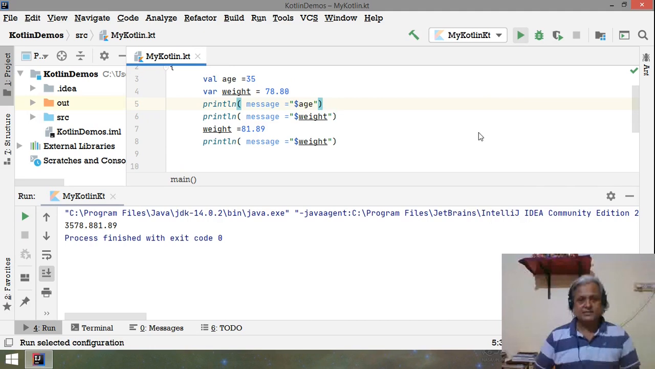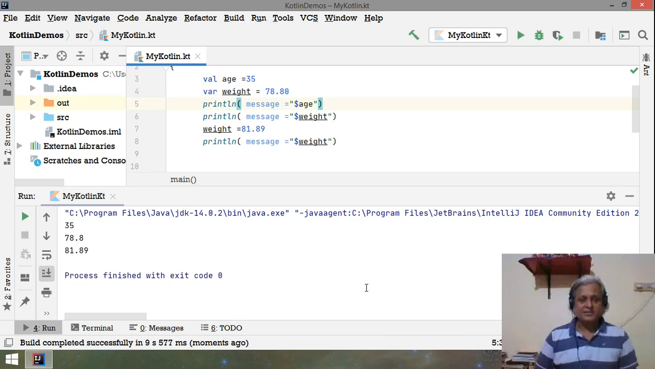And this is it for this video. In the next video we'll discuss the if else, the while loop, the for loop, and different kinds of looping mechanisms.